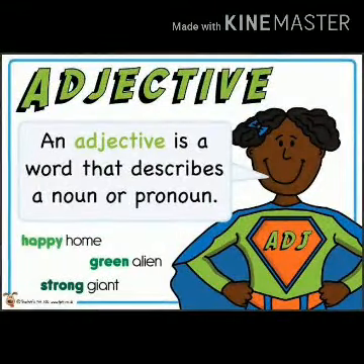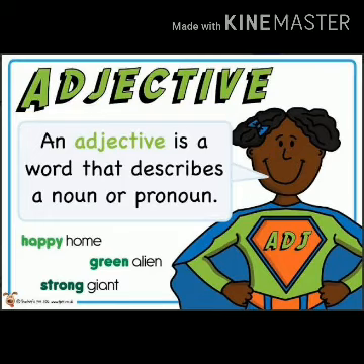Children, as you know, an adjective is a word that describes or gives more information about a noun or a pronoun. In other words, we can say any word that tells something more about a person, place or thing, that is an adjective. For example, happy home. Here, home is the noun and happy tells us what kind of home. So it is adjective. Happy is the adjective here.